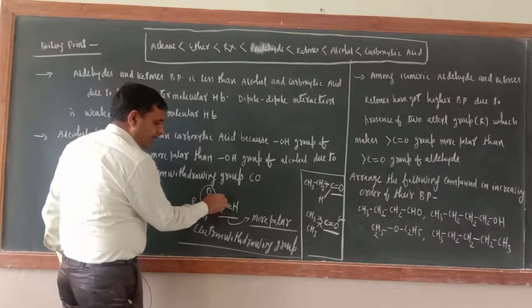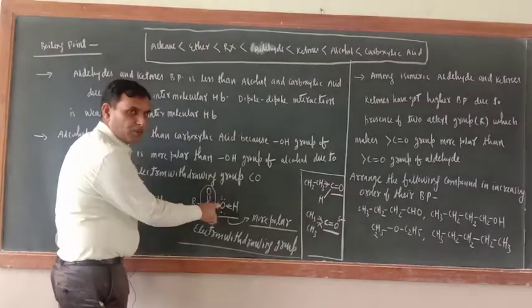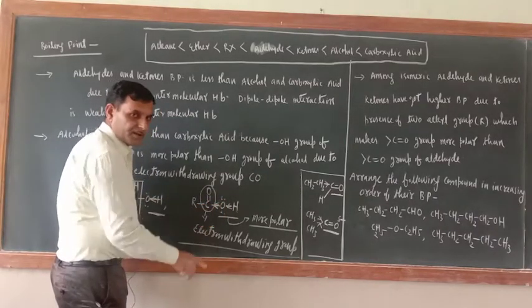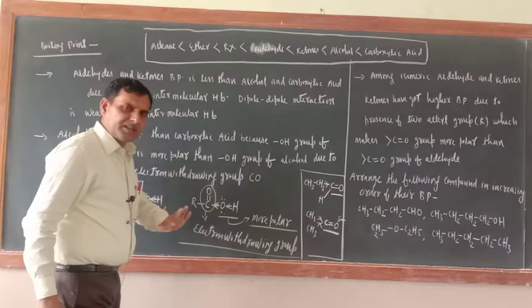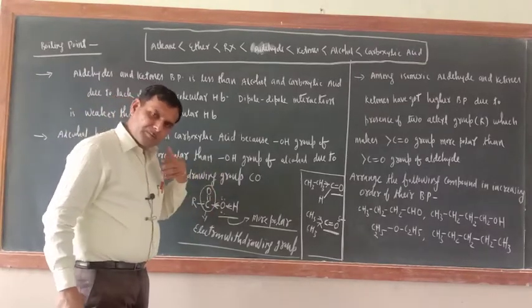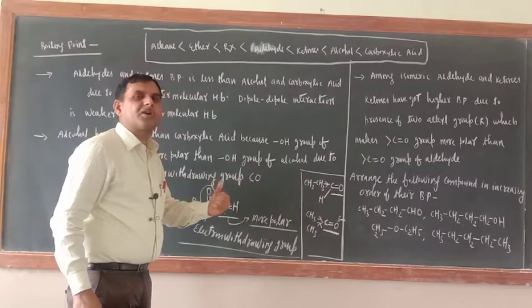Then at this center electron density would be less. So now further polarity increases or not? Polarity increases. It doesn't mean that polarity increases because of pushing of electron only. Polarity increases because of pulling of electron also.